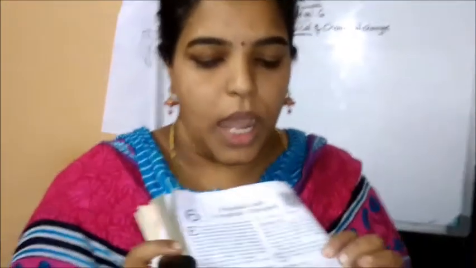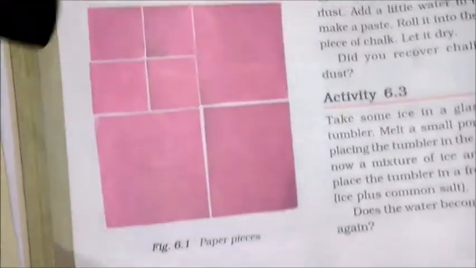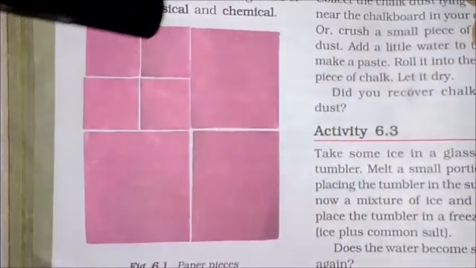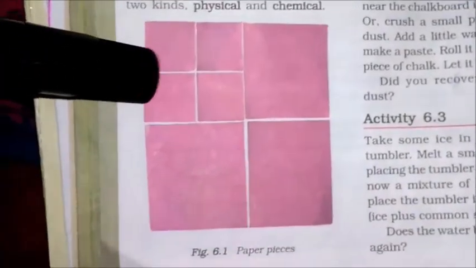I am going to do an activity, children. Let's see it in the textbook. I took a square piece of paper. I tore it into pieces. This same paper, I can stick it back together. Yes, I can stick it, but this change that has happened here is not a chemical change. There is no change in the size or shape.